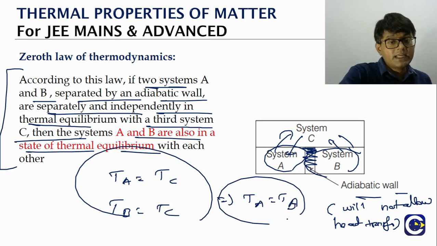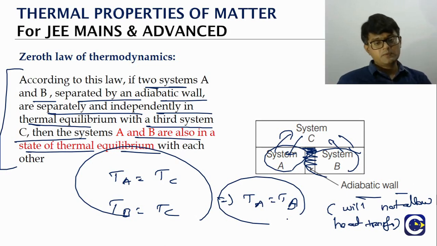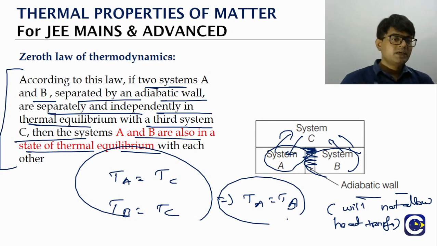So it looks like common sense for us now, but at the time people still had to conclude it by bringing system A and system B together and observing that there is no net heat transfer happening between them. And since it is a fundamental law related to thermal equilibrium, that's why we are discussing it in the calorimetry part. Again, we will also talk about it when we go to thermodynamics, because in thermodynamics we will talk about the first law, the second law, and along with that, we will also mention the zeroth law.